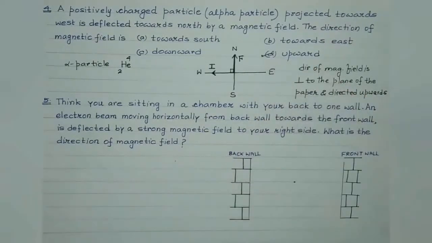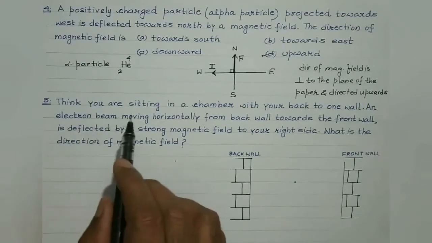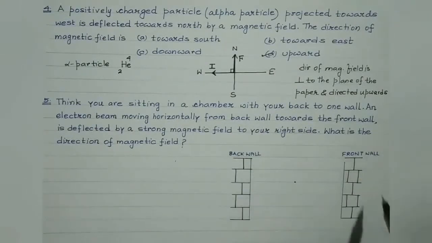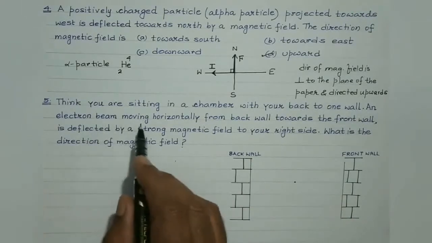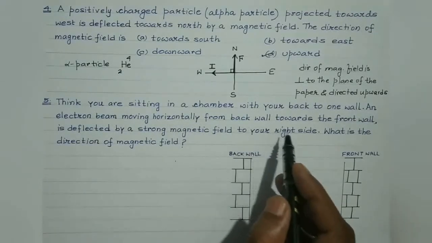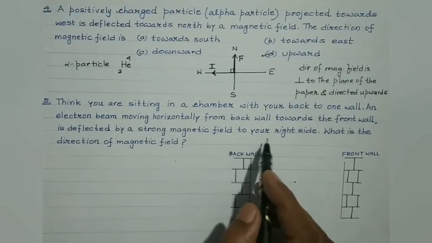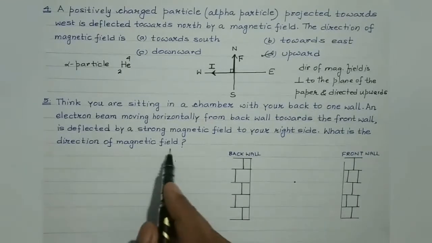So D is the correct option, right? Let's proceed with question number 5 then. It's again a very interesting question. Imagine yourself to be sitting in a chamber, with your back to one wall. An electron beam moving horizontally from back wall towards the front wall is deflected by a strong magnetic field to your right side. What is the direction of the magnetic field?